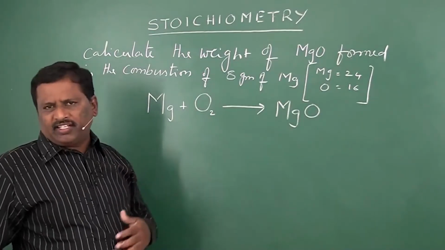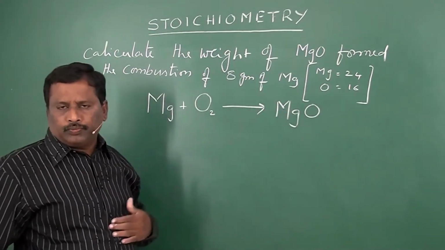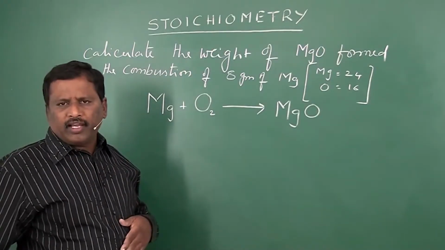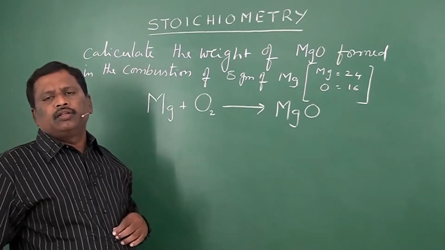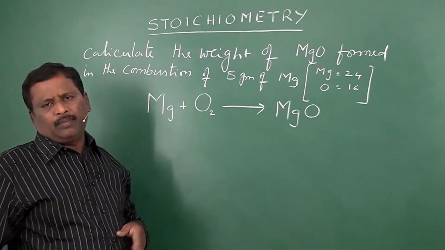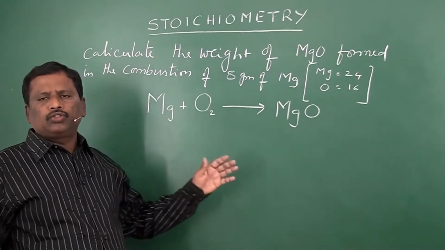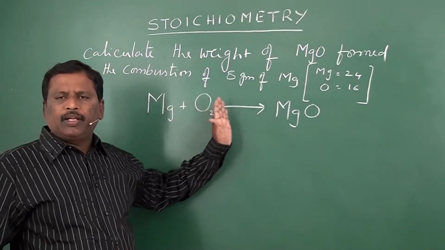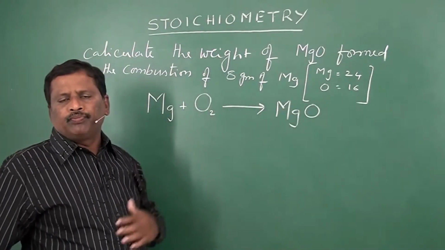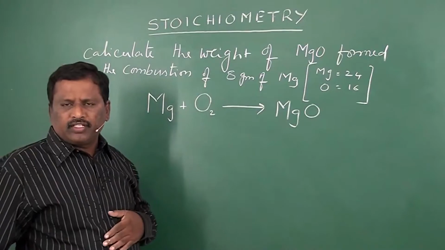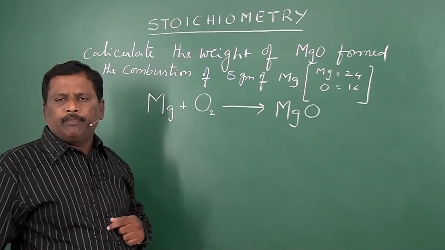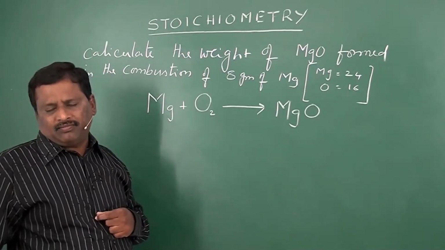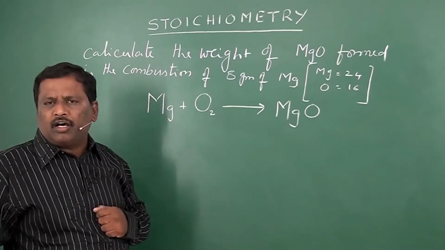If it is a new reaction, they will give you the equation also. But for a familiar reaction, they won't give you the reaction. You should be in a position to write the equation, or by practice, you will know how to write this equation. So Mg plus O2 gives MgO. The first step was finished. Now you have to verify whether it is according to the law of conservation of mass or not, that is, whether it is a balanced equation or not.